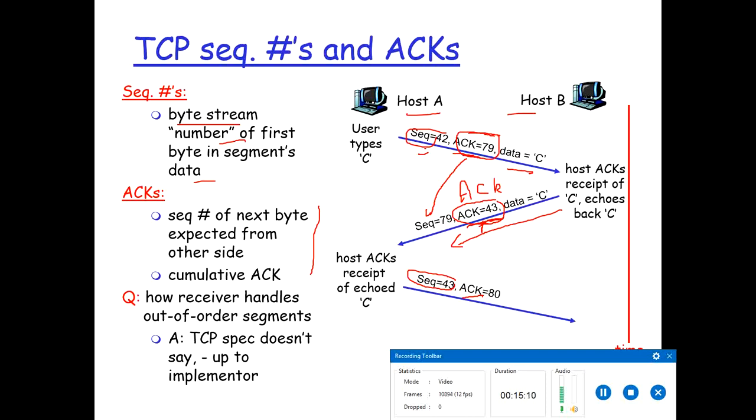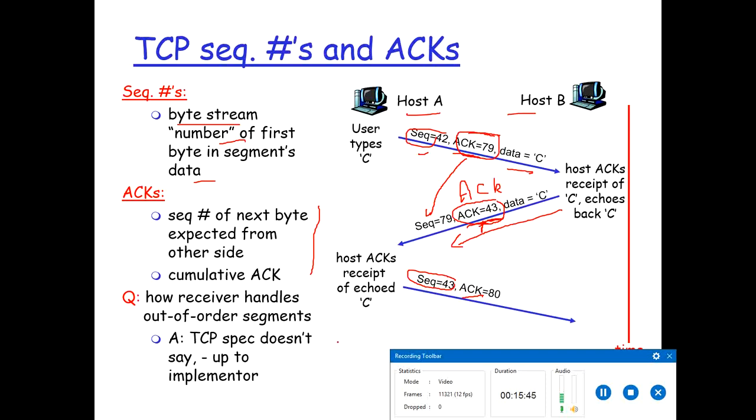The first sequence number is just a random number chosen by the host, and even the acknowledgement number. After that, it should be in increasing order. The first acknowledgement sent by the receiver is the increment of the first sequence number, and the second acknowledgement number sent by the sender is the increment of the first acknowledgement sent by the receiver. Now, what if out of order segments are received by the receiver?